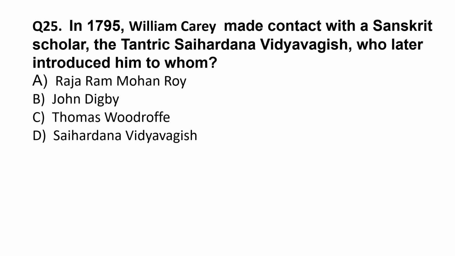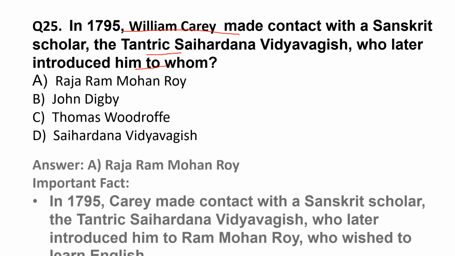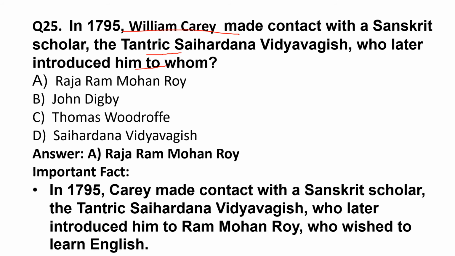In 1795, William Carey made contact with a Sanskrit scholar, the Tantric Sahardana Vidyavagis, who later introduced him to whom? The correct option is option A, Raja Ram Mohan Roy. In 1795, Carey made contact with the Sanskrit scholar, who later introduced him to Ram Mohan Roy, who wished to learn English.